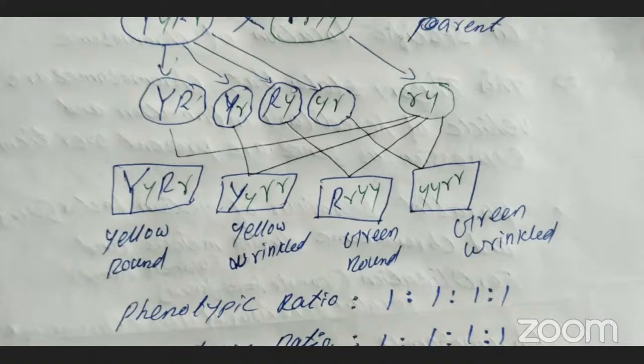Similarly, each and every gamete will be crossed with small r and small y. So at that time we are getting 4 kinds of gametes. What are they? Capital Y capital R small r, capital Y small r, capital R small y, and the last gamete is small y and small r. So finally we are getting 4 plants.